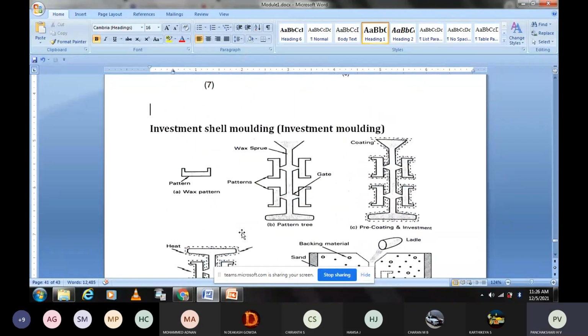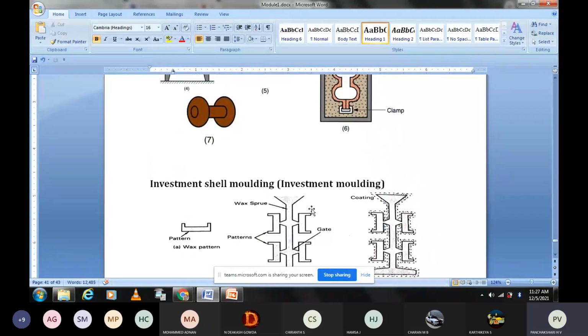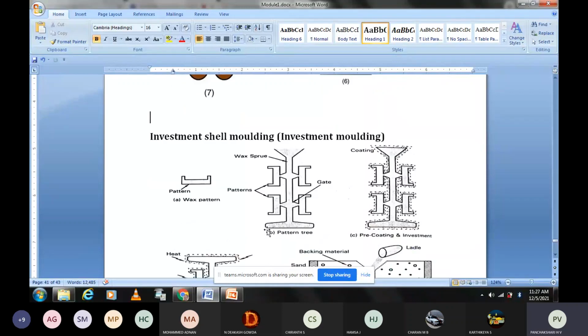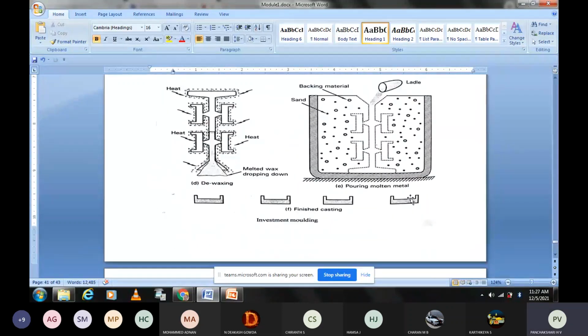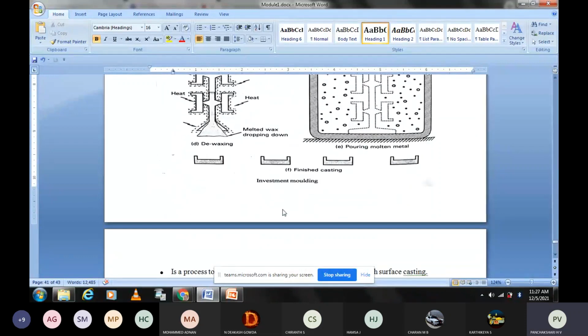Only that is the difference. The remaining steps are all the same in investment molding and shell molding. Investment molding is also shell molding only, but it uses a wax pattern. Rest of the things are the same as ordinary shell molding, which uses the solid or metal pattern. So this is about these two types of moldings.